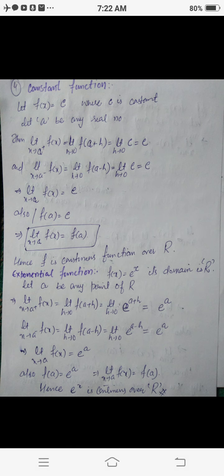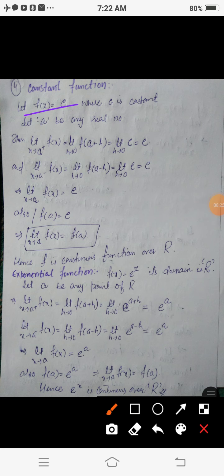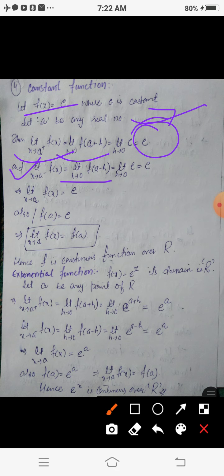The fourth one is the constant function. You know that the constant function is defined by f of x is c, where c is a constant or fixed number. Its domain is R. Let a be a real number, then the right limit, limit x tends to a positive of f of x, is simply limit h tends to 0 of f of a plus h. Now f of a plus h is again c, because its value is c, which implies that the right limit is c. Also the left hand limit is f of a minus h, limit h tends to 0, which is simply limit h tends to 0 of c, that is c.